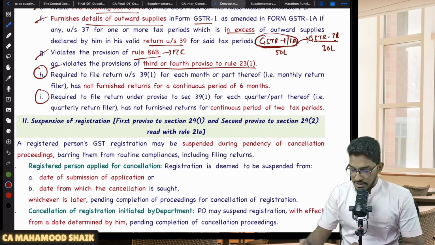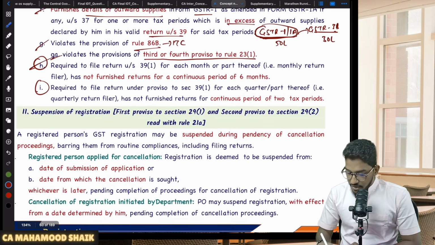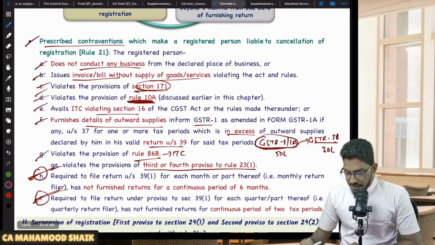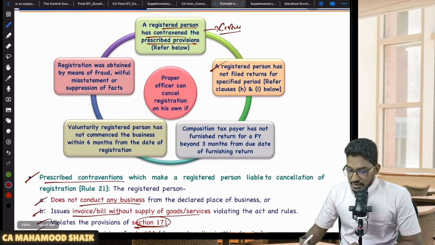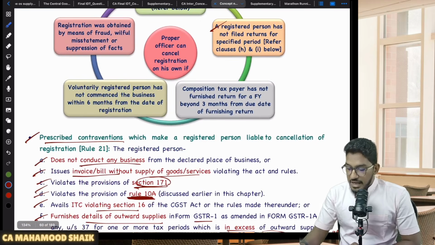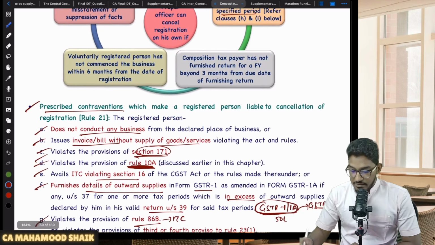So that's what they try to say here. So you are not filing your returns. That's what I have tried to explain. Whatever is there here, that itself I have tried to explain. That is, if you are doing a prescribed contravention and a registered person has not filed returns for a specified period, this I have covered. If you are a composition taxpayer and have not furnished your return for a financial year beyond 3 months from the due date, this also I have just now covered.